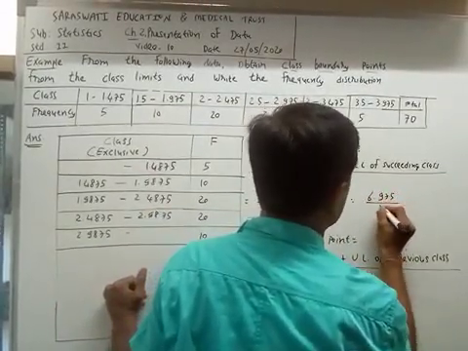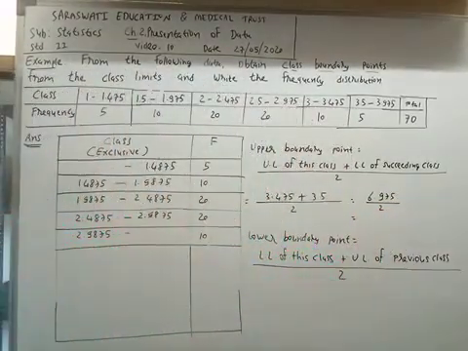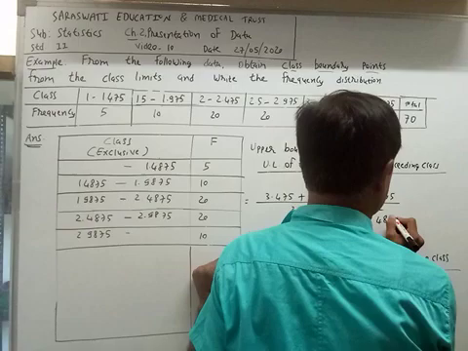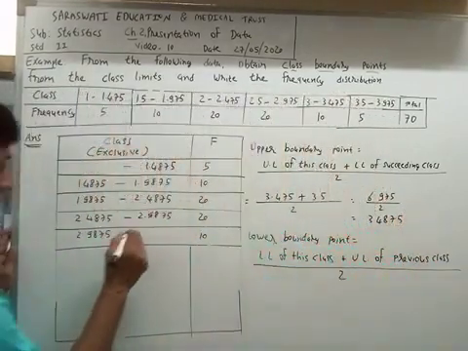So 6.975 divided by 2, and the answer is 3.4875.